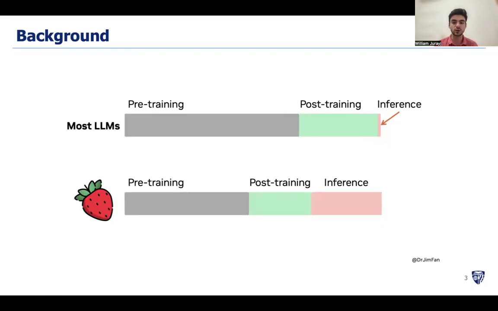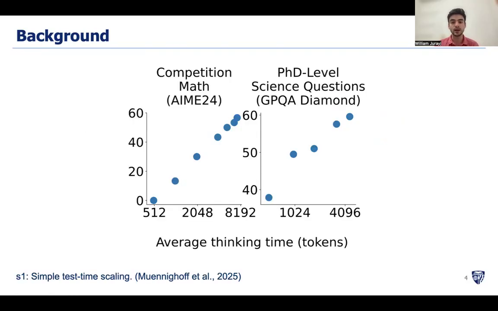In fall 2024, OpenAI announced that by investing dramatically more compute at inference time, their language models could solve reasoning problems which previous state-of-the-art models could not. Among these were hard math and science problems. They also showed this exciting compute performance trajectory, where allocating additional inference time compute allows the model to solve a higher proportion of these problems.